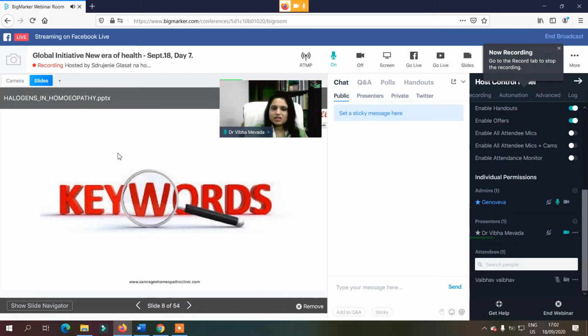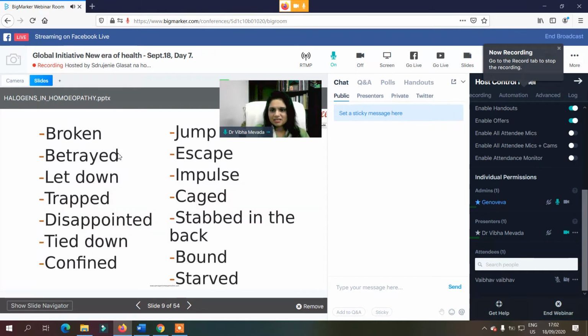So let's start with the keywords of the group. How can we identify the patient when they express themselves in the case setting? How can we understand the patient belongs to the halogen group? For that we must know and understand the keywords of the group to select the medicine. So these are some very important keywords of the halogen group.